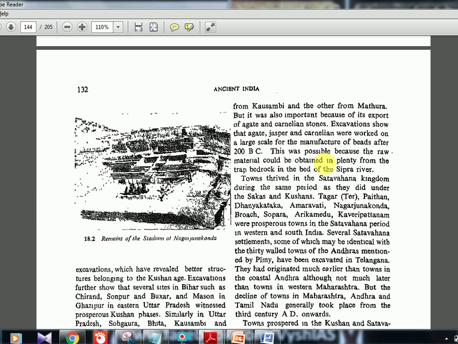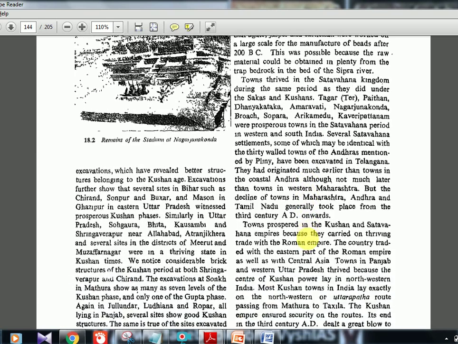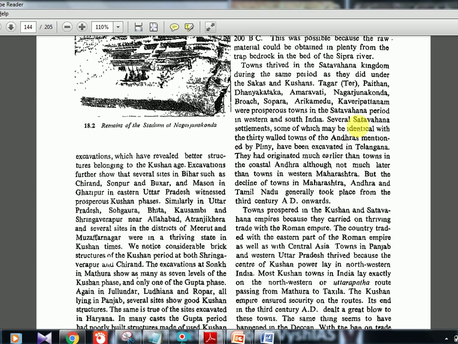Towns thrived in the Satavahana kingdom during the same period as they did under the Shakas and Kushanas. And again, a lot of places, don't remember at all, but try to see that map. Okay, just the locations, try to understand where it is, don't memorize the names. Several Satavahana settlements, some of which may be identical with the 30 walled towns of the Andhras mentioned by Pliny, that Roman writer. He mentioned some 30 walled towns and all. So it has been excavated in the Telangana region. They had originated, so this is also the Telangana region. Now don't think like, Telangana is a new state, then how come ancient history things are being mentioned?